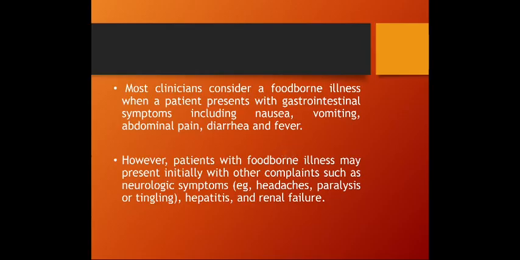Most clinicians consider a foodborne illness when a patient presents with gastrointestinal symptoms, including nausea, vomiting, abdominal pain, diarrhea, and fever. However, patients with foodborne illness may present initially with other complaints. These complaints away from the GIT symptoms, such as what? Such as neurological symptoms. So the patient may have food poisoning, but the presentation is headache, paralysis, tingling.